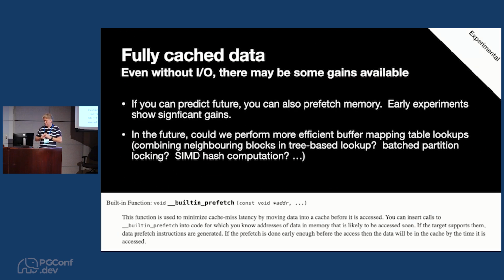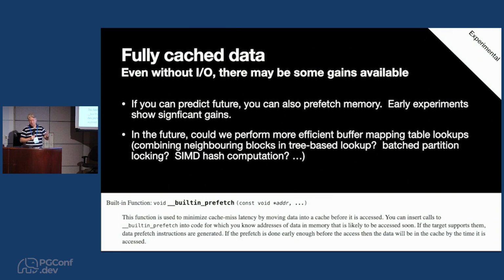All right, so this whole scheme was designed to optimize I/O. But while working on it, it quickly became apparent that there are also opportunities to speed up even fully cached scans. For example, memory prefetching. If your look-ahead distance is just 1, it's kind of interesting because now you know what page the scan is going to be looking at next, and you can tell the CPU about that.